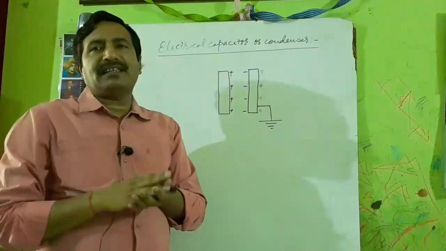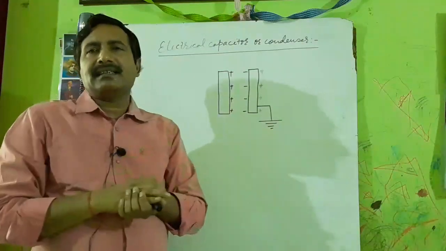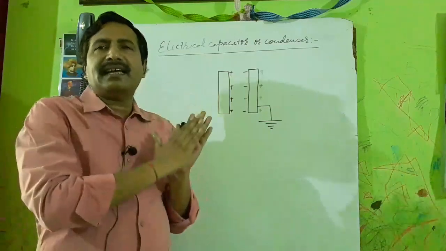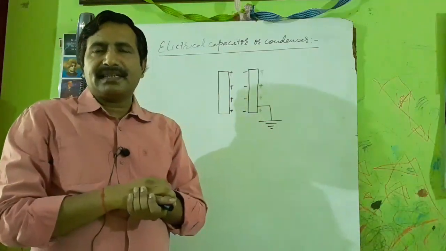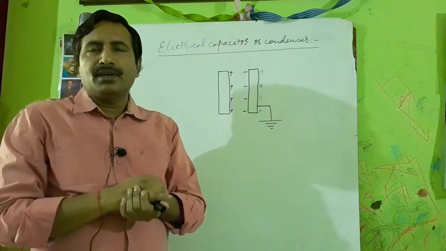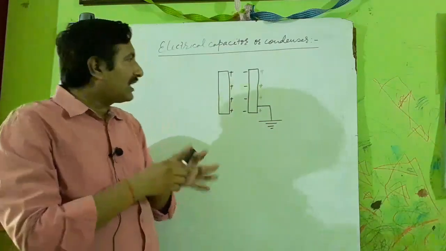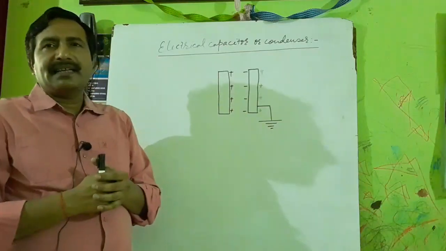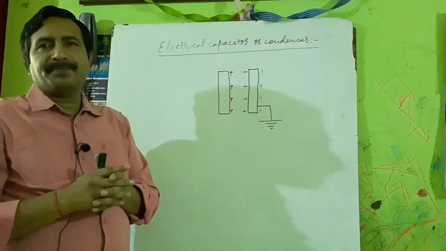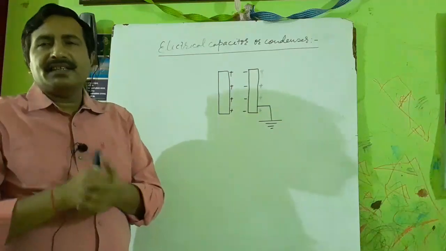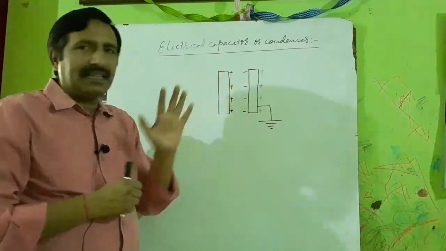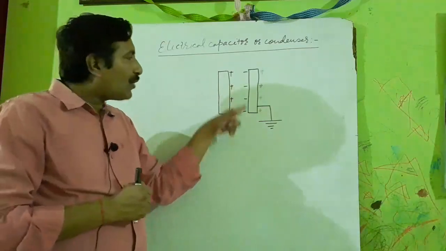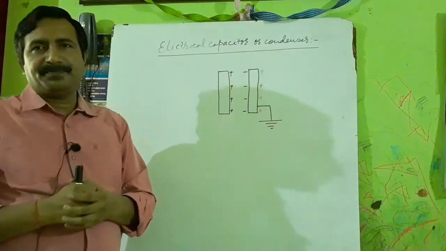So you can define an electrical condenser or capacitor as an electrical device, an electrical arrangement with two conductors placed at a certain distance with insulating medium between them, of which one conductor is earthed.